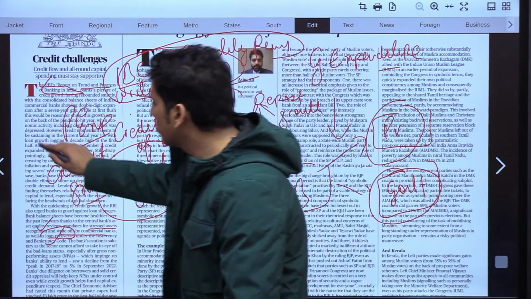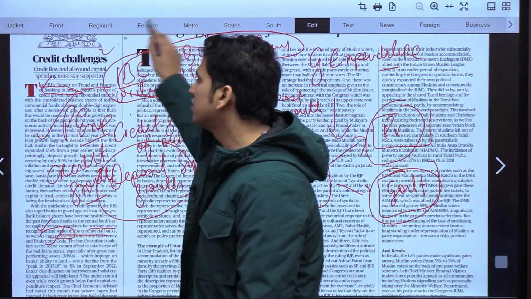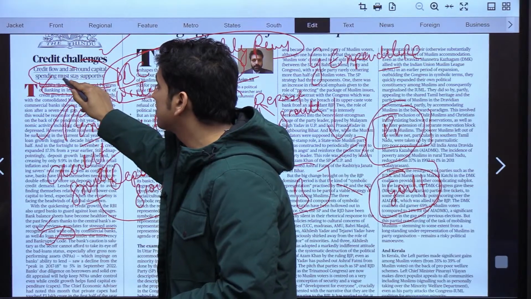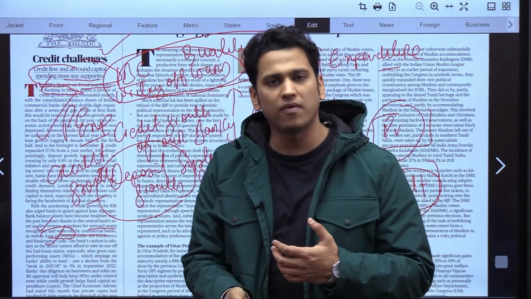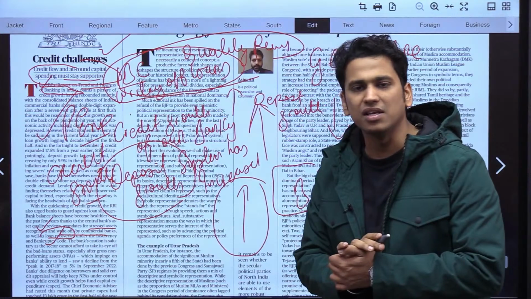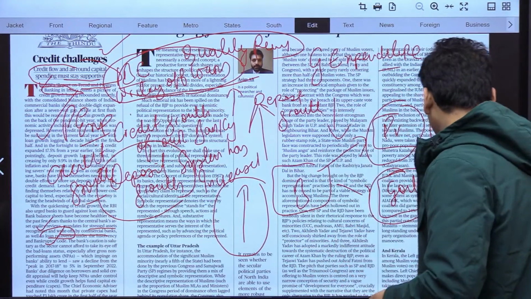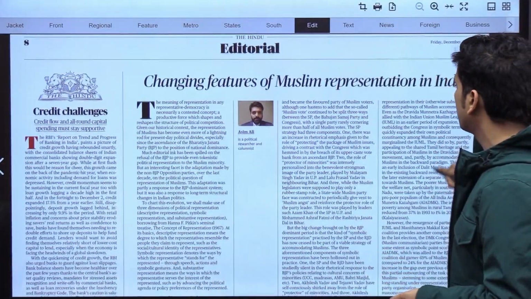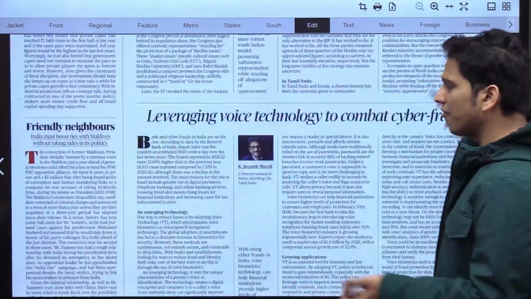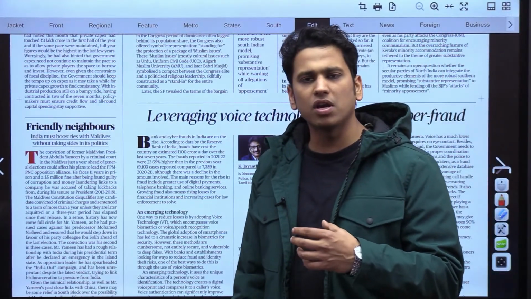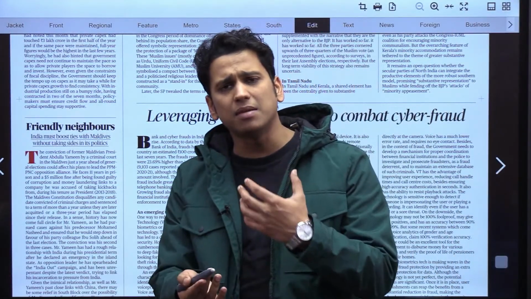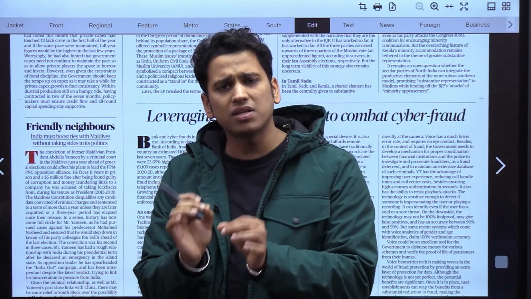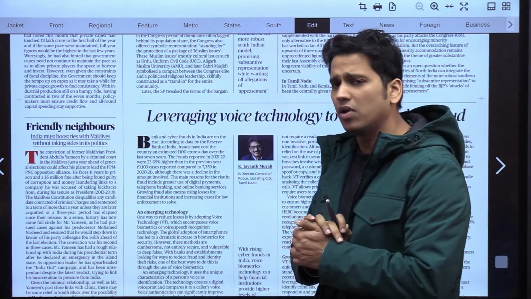So this was one of the most important editorials, that is credit challenges. And it says credit flow and all-round capital spending must stay supportive, right? So this is the important editorial that we need to cater to. Okay. This was not that important an editorial, the one about changing features of Muslim representation. Then we have friendly neighbors. This is basically talking about the politics taking place in Maldives, and India has to make sure that India has its presence in Maldives. So nothing that important related to this particular editorial.